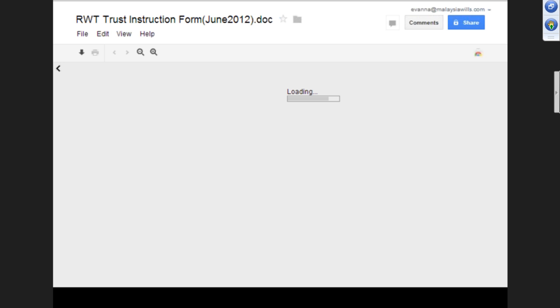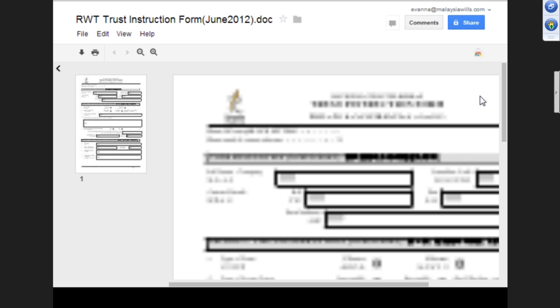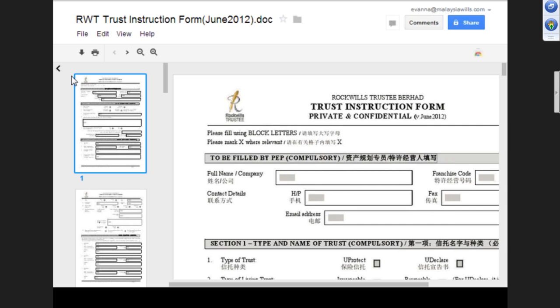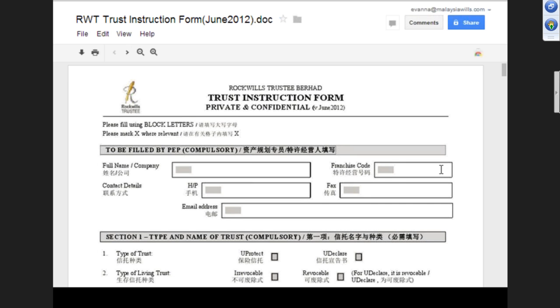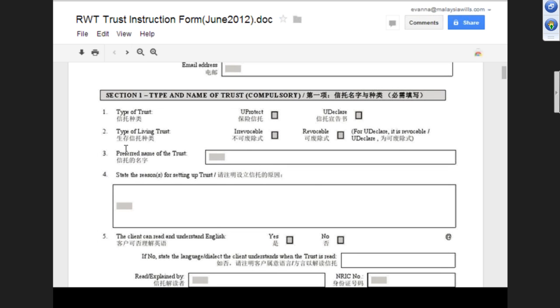Let me roughly go through the trust instruction form. The first thing is, use block letters and mark X wherever relevant. This is the franchisee's detail. Then for this, you declare, so we tick here. And the trust is revocable, so we tick revocable. Then we put here the preferred name of the trust. So we type in the trust name. Normally we put family trust, or trust for Mr.